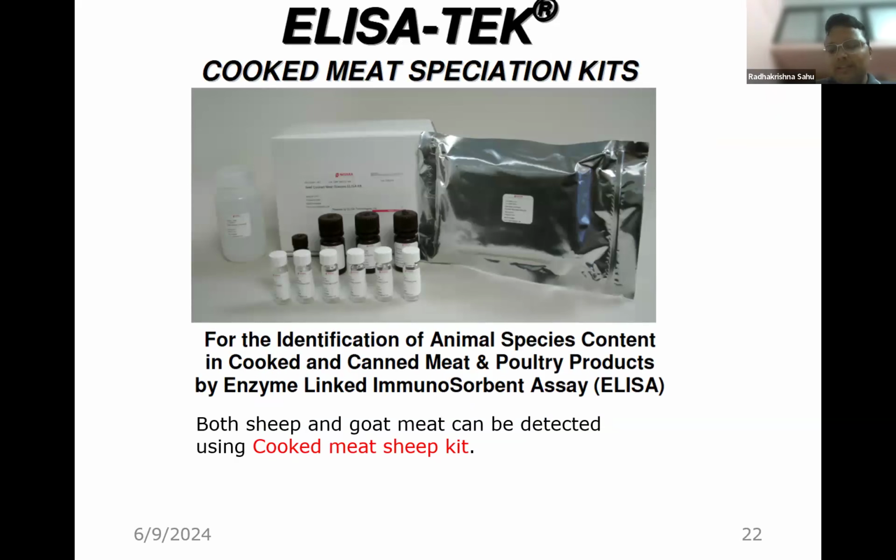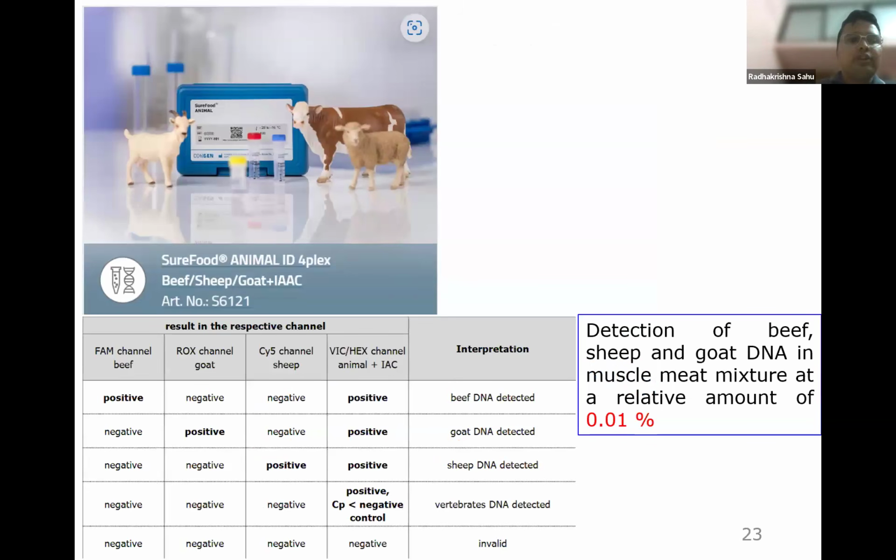But how can we differentiate between sheep and goat? This is possible by using a molecular assay. I found this one molecular kit. Other kits are also available online. This one is Sure Food Animal ID 4plex for beef, sheep, goat, and another one is internal amplification control.